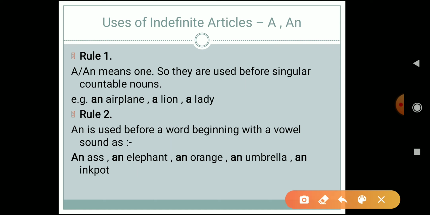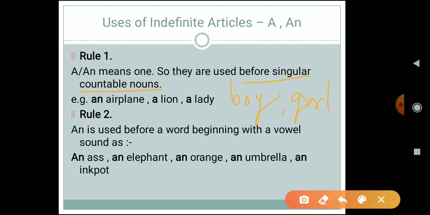Again, what you have to understand over here is that they are used before singular countable nouns. Singular countable nouns like what? For example, boy, girl. These are your singular countable nouns. You can count one boy, two boys, three boys, four boys, one girl, two girls, three girls, four girls, like this. So a and an mean one, and they are used before singular countable nouns.